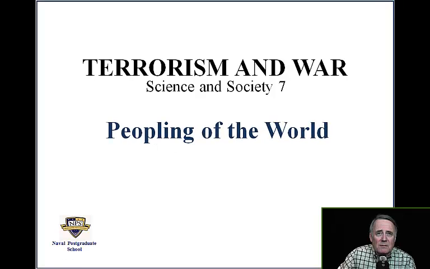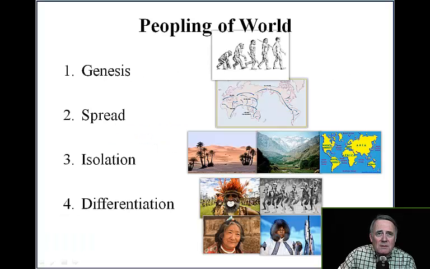Peopling of the world. The peopling of the world consists of four parts. First is Genesis. We evolved in southern Africa from the great apes. We are closely related to gorillas and chimpanzees with genetic distances as follows. Gorillas to humans, 1.4%. Humans to chimpanzees, 1.2%. Chimpanzees to gorillas, 1.2%. The fossil record traces our origins to Africa.